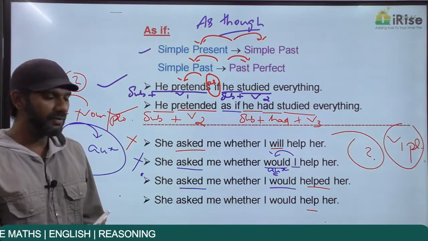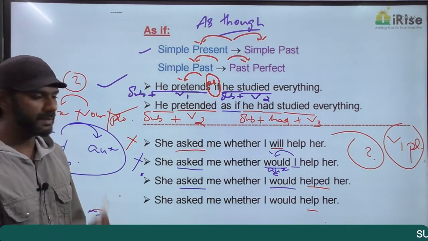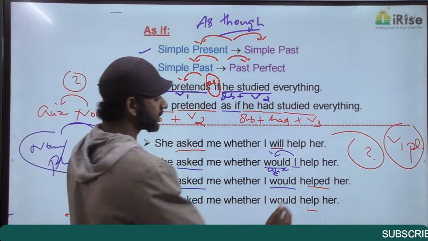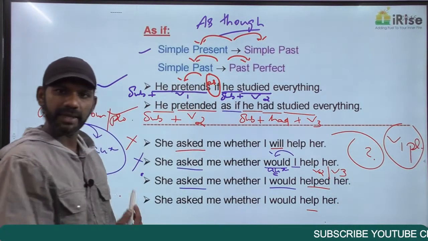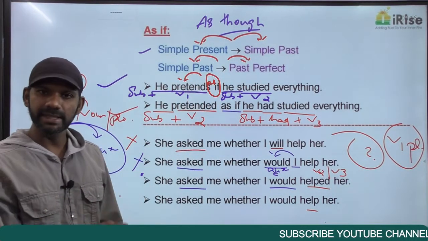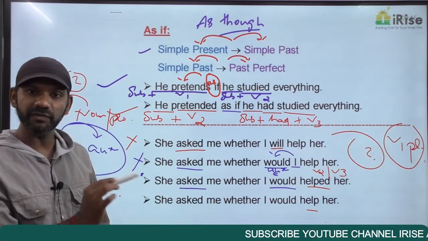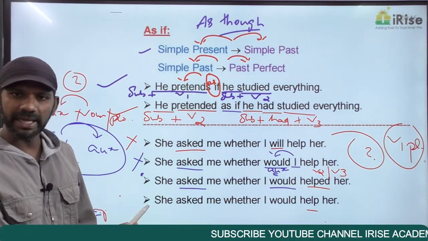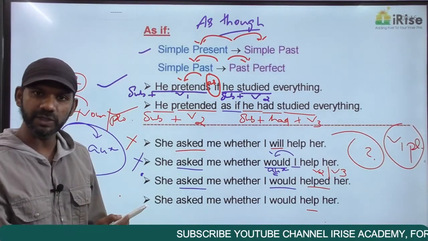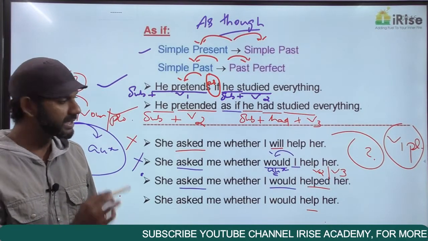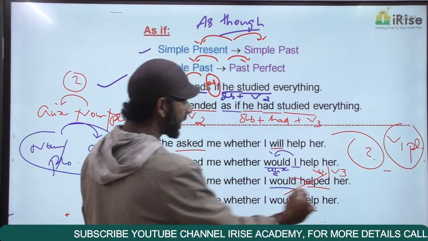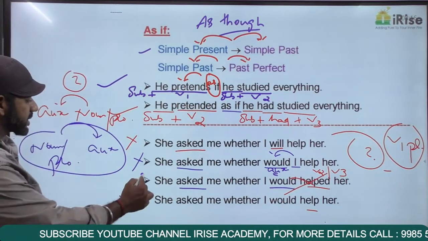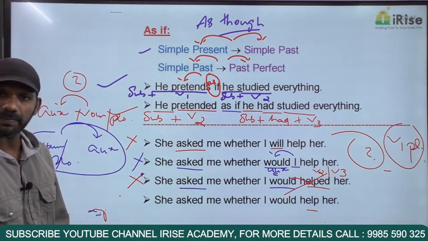She asked me whether I would help her. Helped is both V2 and V3. It is help, helped, helped. I said it is always would plus V1 plural. There's nothing like would plus V2, there's nothing like would plus V3. It is always would plus V1 plural. So would helped is a wrong usage. This statement is grammatically wrong.